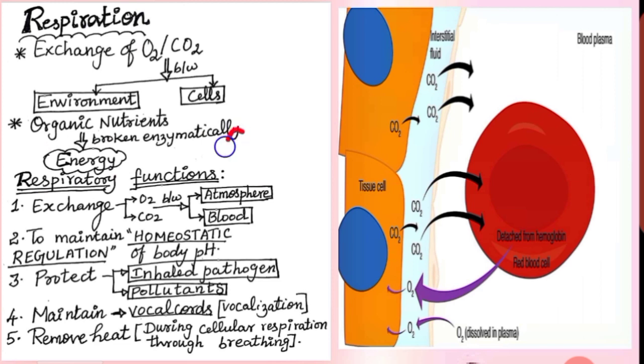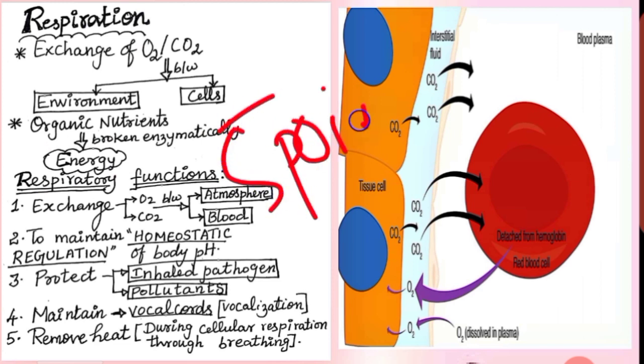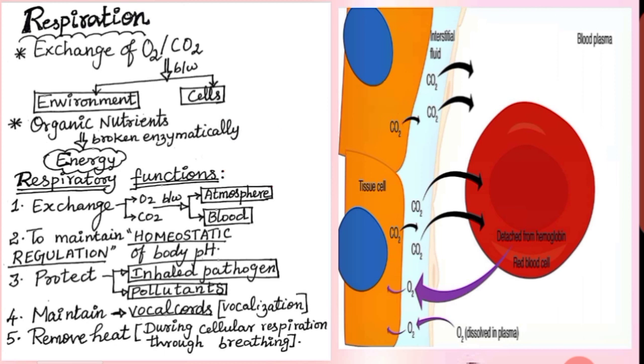The 5 primary functions of the respiratory system: the exchange of gas, that is the main function, to exchange oxygen and carbon dioxide between atmosphere and blood, that is point number 1. Point number 2, to maintain homeostatic regulation.